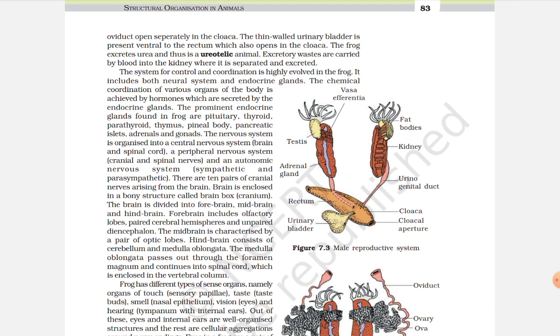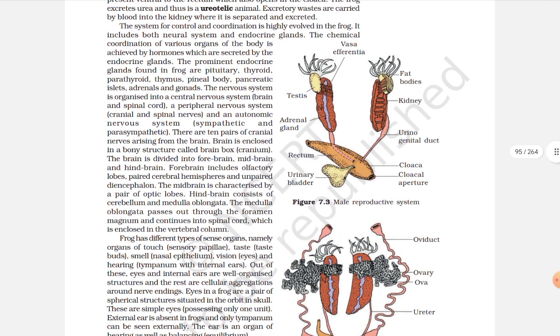The system for control and coordination is highly evolved in the frog. It includes both the neural system and endocrine glands. The chemical coordination of various organs of the body is achieved by hormones, which are secreted by the endocrine glands. The prominent endocrine glands found in frog are pituitary, thyroid, parathyroid, thymus, pineal body, pancreatic islets, adrenals, and gonads. The nervous system is organized into a central nervous system, brain and spinal cord, a peripheral nervous system, cranial and spinal nerves, and an autonomic nervous system, sympathetic and parasympathetic.